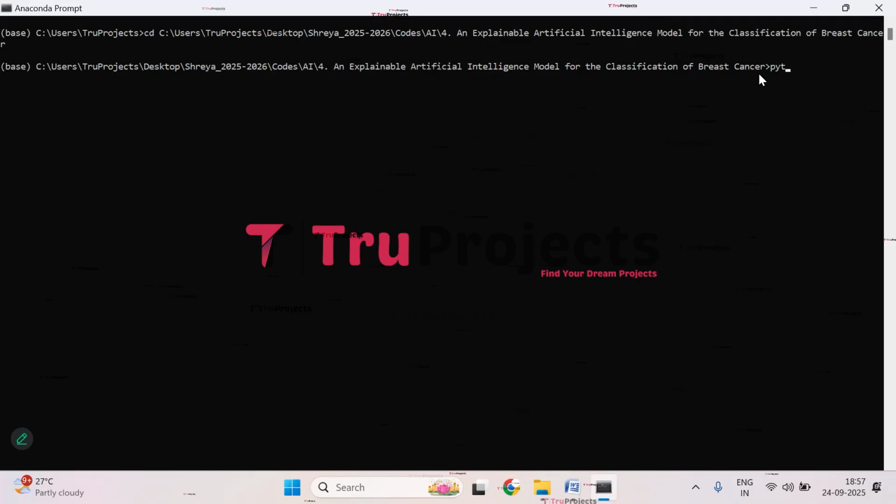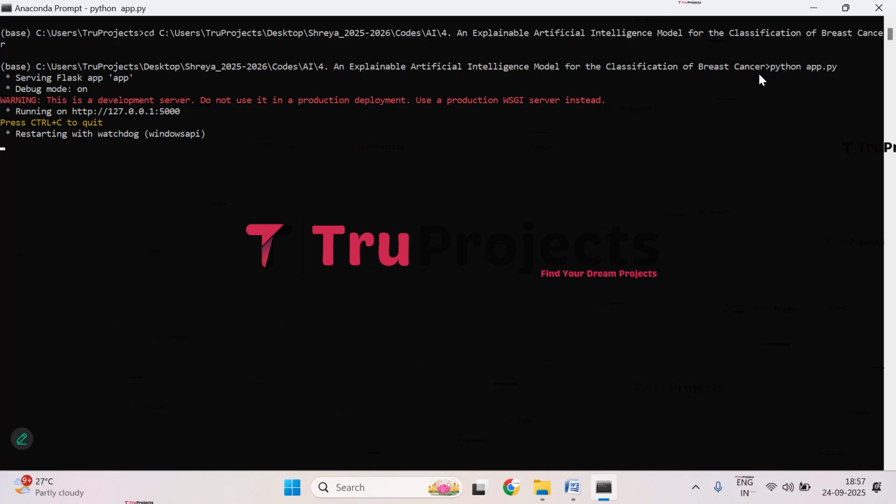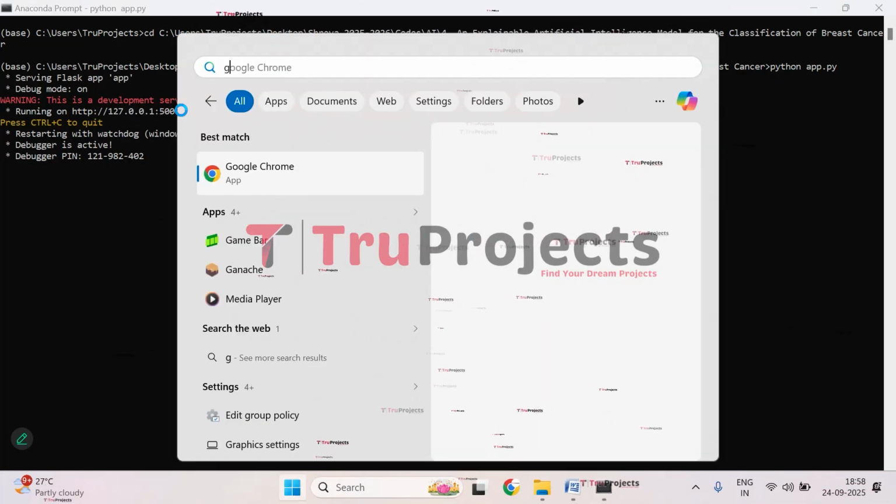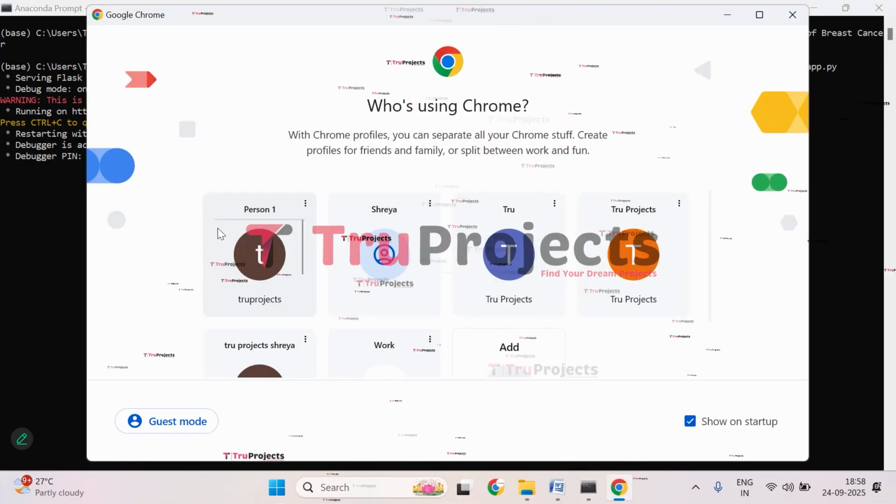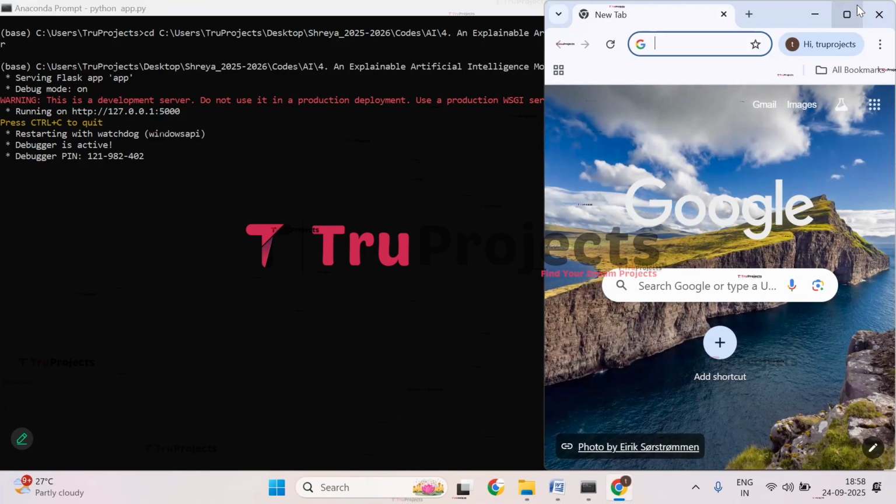Now compile the app.py file. Give the command python space app.py and click on enter. This command will execute the Python script and perform a runtime check for any syntax errors or logical issues. After running the app.py file, the Flask framework will host the application locally at the default address, which is the local host and the port. Now copy this local link provided by the Flask framework and paste it in any web browser. I prefer Chrome, so I will paste it there and click on enter.